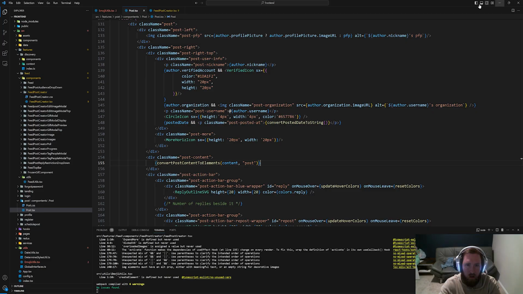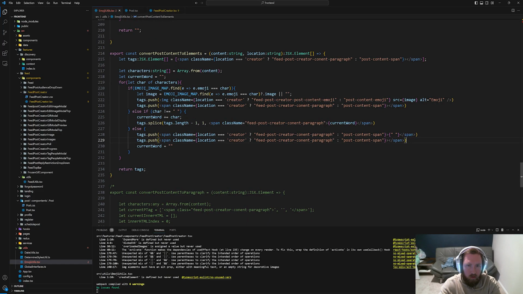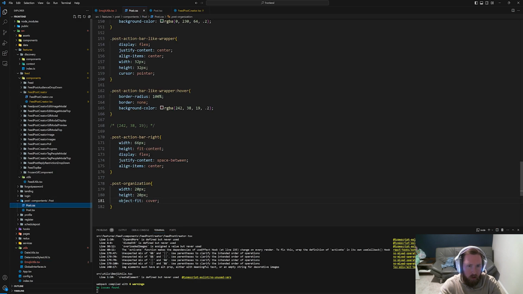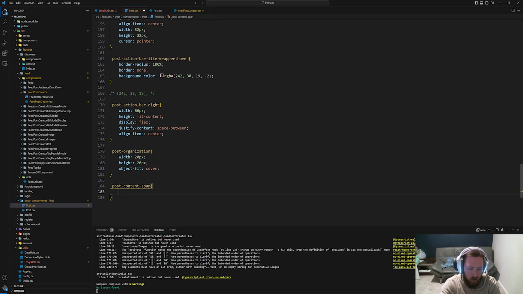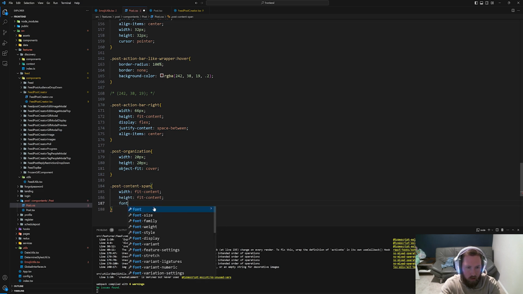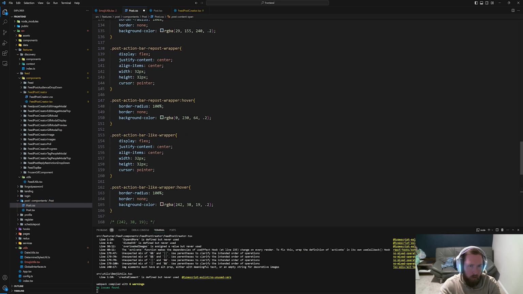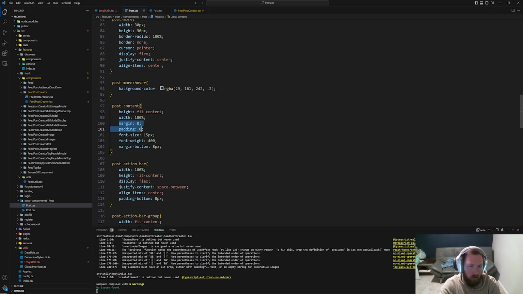This is super scuffed. So now let's go into our post. Let's grab this guy. So first we'll do the post content span. And I might want to side by side the CSS because this is going to be the same except for the size of the font. So post.css dot this. So I'm guessing we'll just do width is fit content and height is fit content, and then font size will be 15px. Although, let's see, we have a content in here, don't we? I don't think we need this. We can add all of this though.